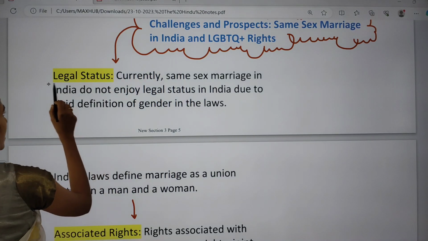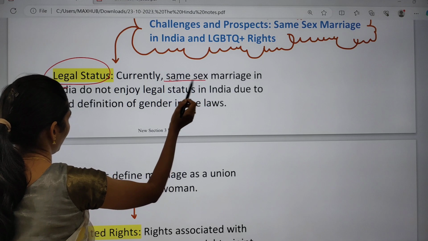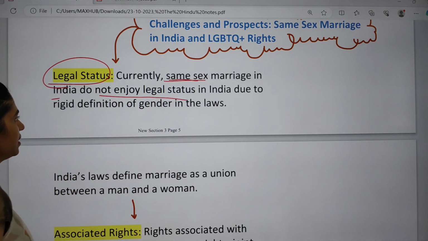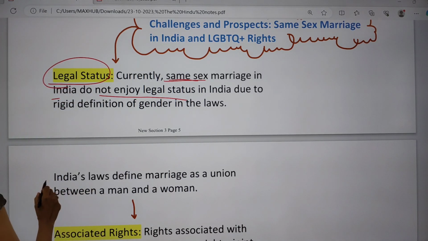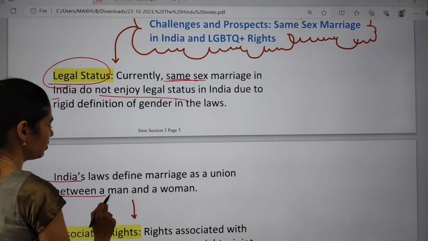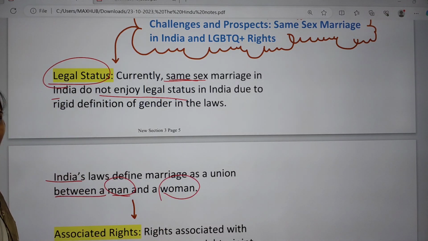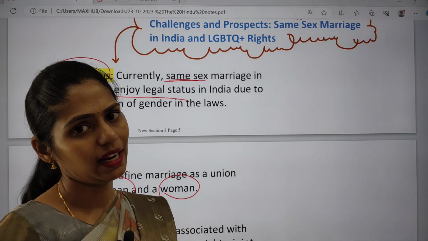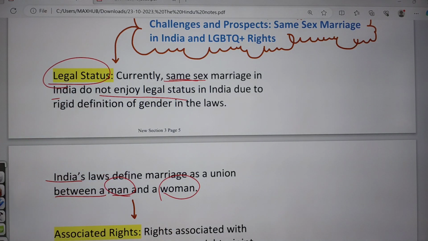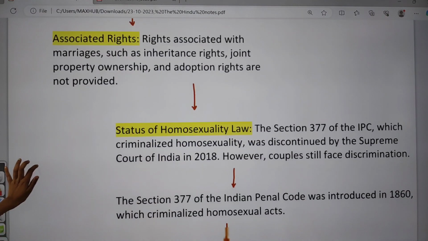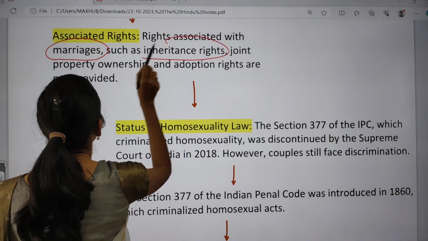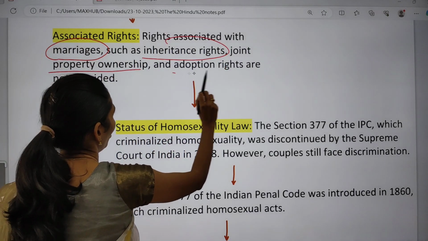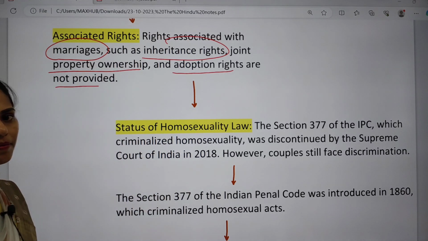The first one is legal status. Currently, same-sex marriage in India does not enjoy legal status because there is no rigid definition regarding gender itself. India's laws define marriage as a union between a man and a woman. There is nowhere written about a relationship between men and men or women and women. There are also challenges regarding associated rights. Rights associated with marriage, like inheritance rights, joint property ownership and adoption rights, are not provided.